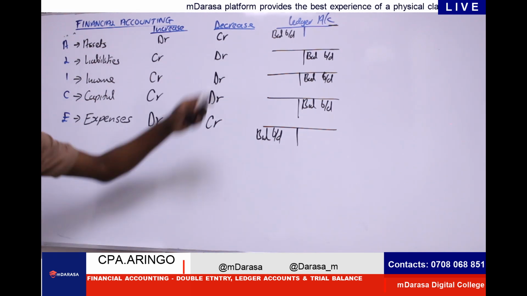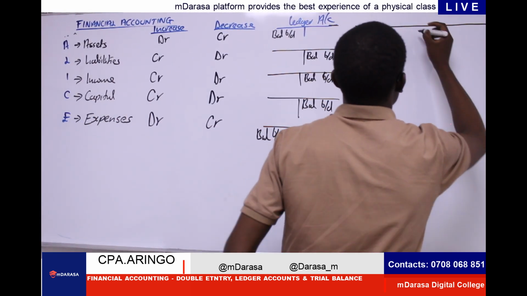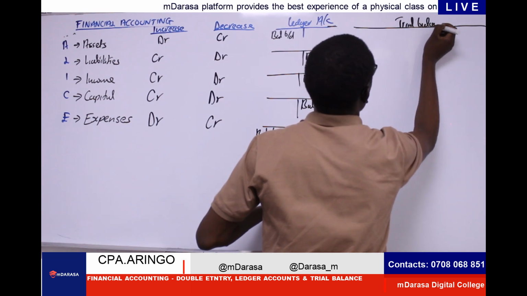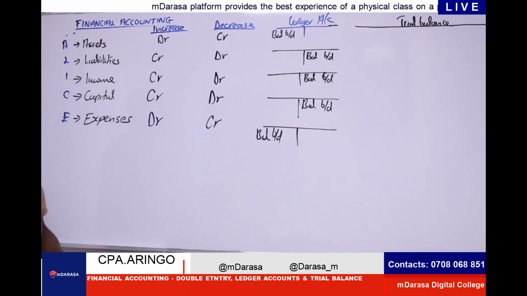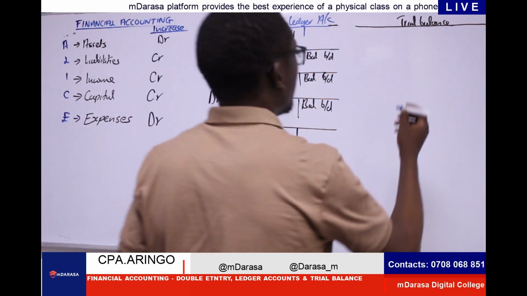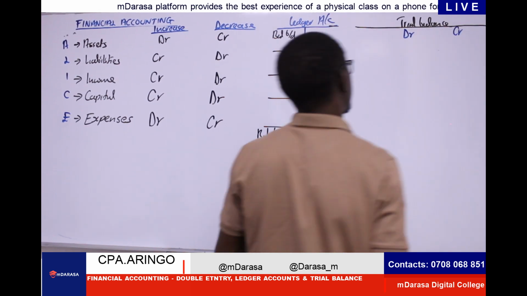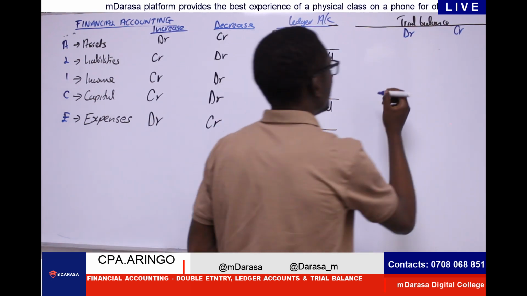So with this, it will now be very easy for you to prepare your trial balance. So how will you prepare your trial balance? Whenever we are having our trial balance, just with the concept of ALIs, we can agree that in the debit side and the credit side, all assets will be on the debit side.